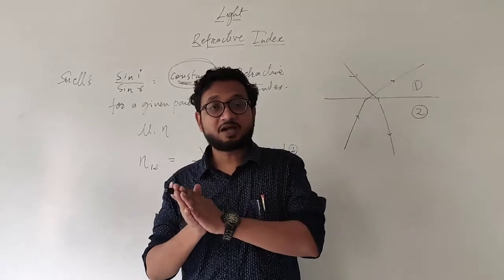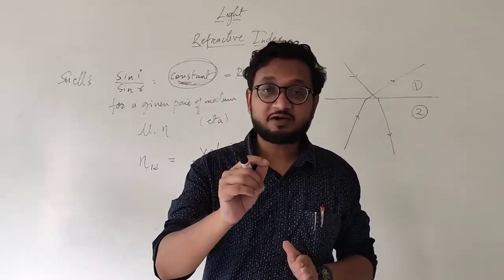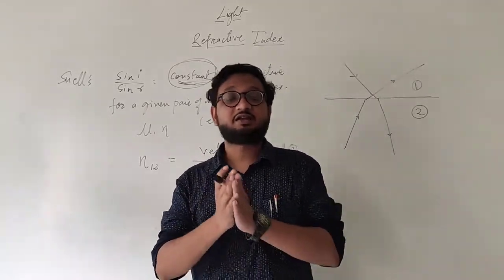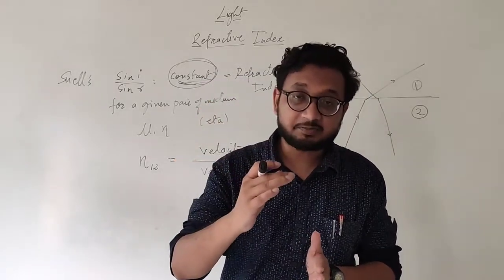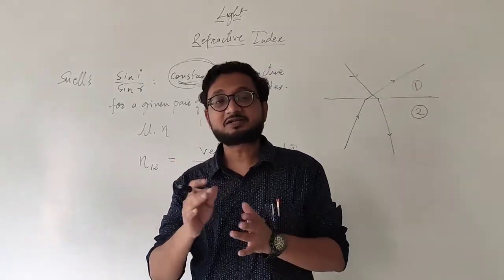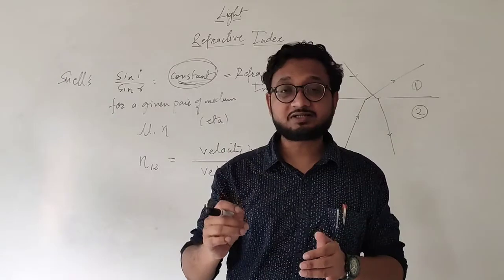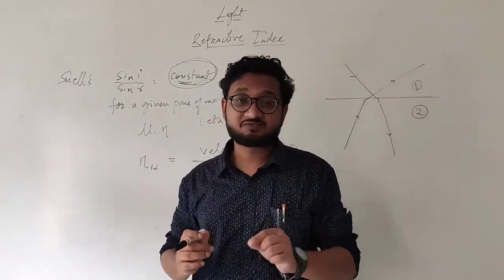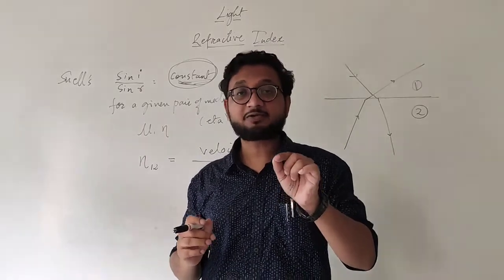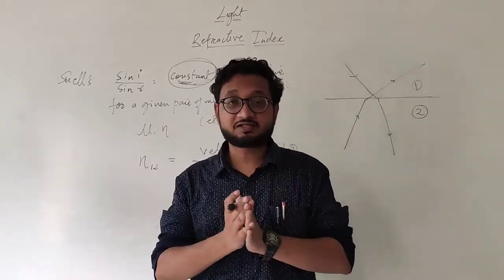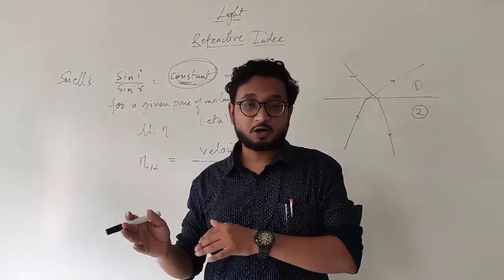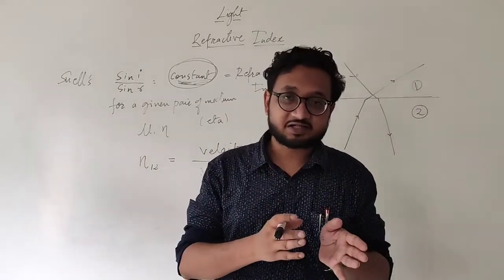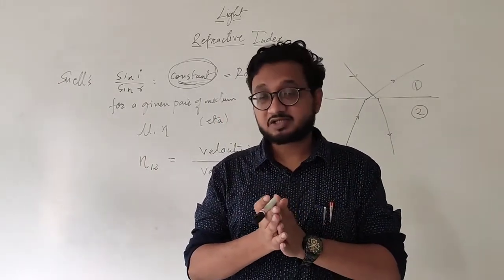So in vacuum and in gases, the light will travel with maximum velocity. Then in liquids, it will decrease a little bit, depending on the liquid, and in solids, it will decrease the most. So the velocity of light is very less compared to that in vacuum. So it decreases by a lot more than it decreases in liquids. I hope it is clear to you, students.